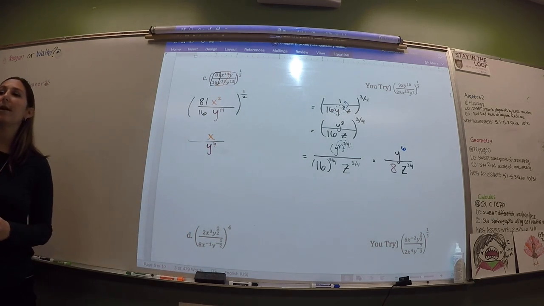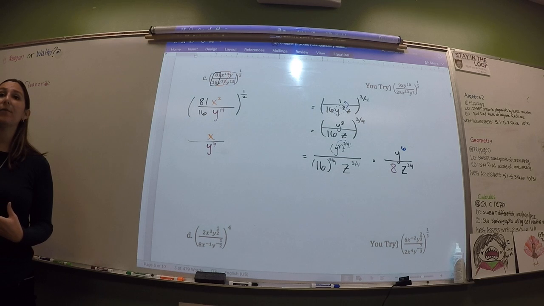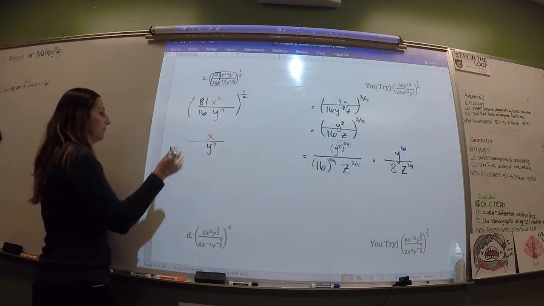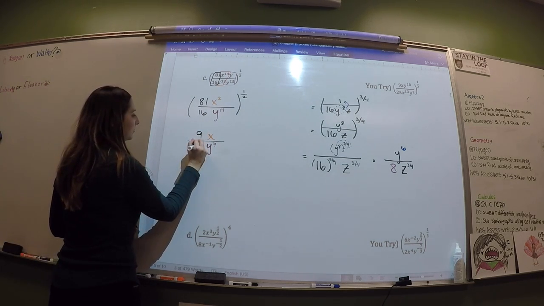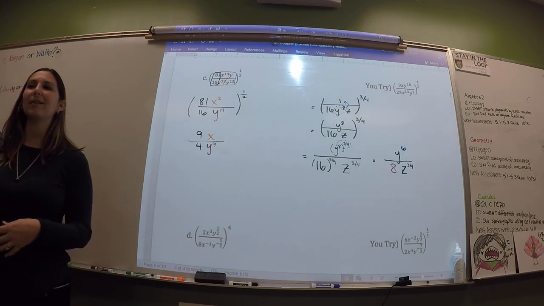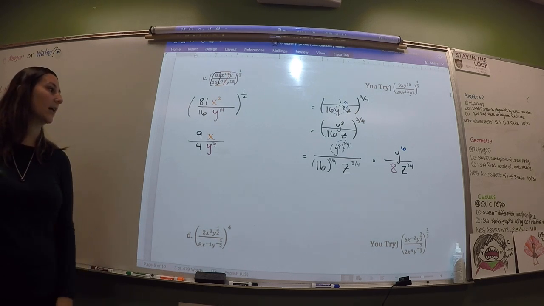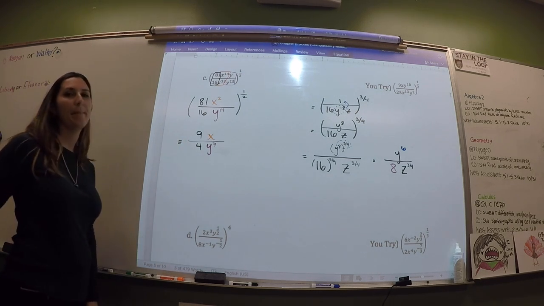Okay, now I'm going to do the numbers. Now remember, the numbers you have to actually do math. 81 and 16. So it's 9 and 4. You're not taking half of them, you're taking the square root of them. Sometimes people confuse the rules of exponents with the rules of real numbers. They're not the same. You're actually square rooting 81 and square rooting 16. And there you go. Ta-da.